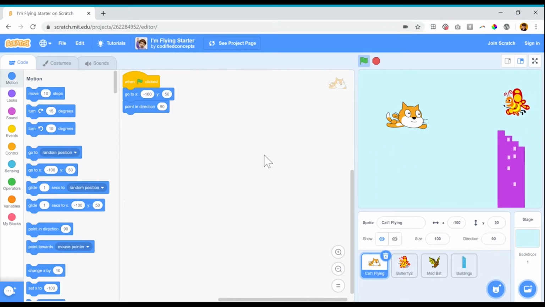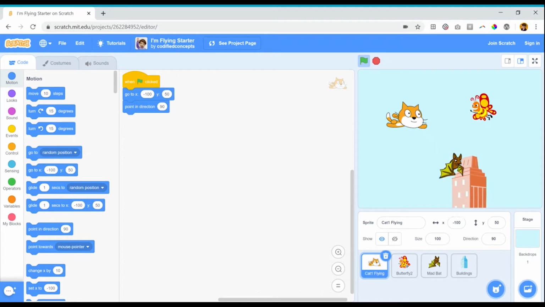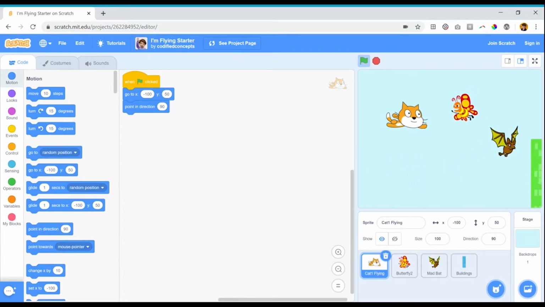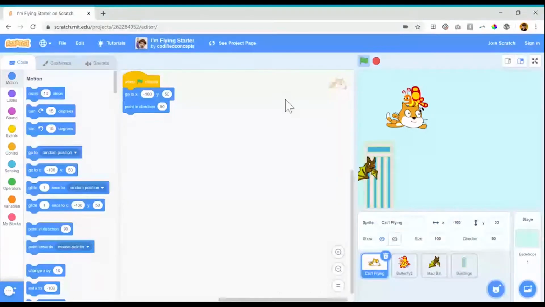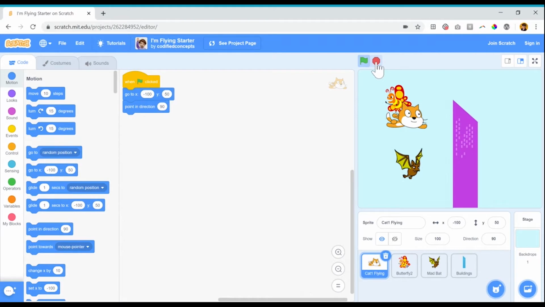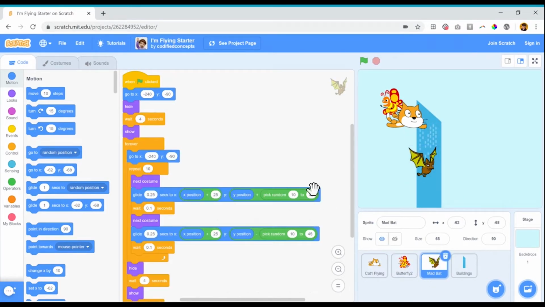Okay, so I see some buildings whizzing by. I see a bat and a butterfly flying along. The cat seems to be stuck in place. And I've added a few sprites and a backdrop. Let's take a quick peek inside this code to see what's going on. I'm going to click on the bat. Whoa, this code may look complicated, but don't worry, soon you'll be writing code just like this.